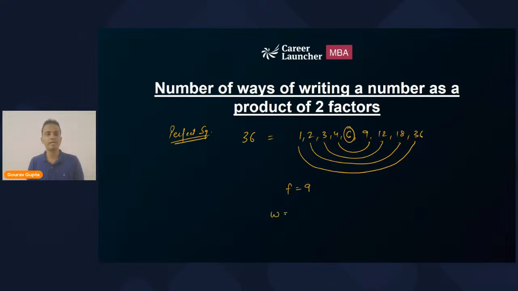So the number of ways for any number like this will be the number of factors plus 1 divided by 2. So that is 9 plus 1 divided by 2. There are 5 ways of writing 36 as the product of two numbers, as the product of two factors, right? Now, 5 is the total number of ways of writing 36 as the product of two factors.